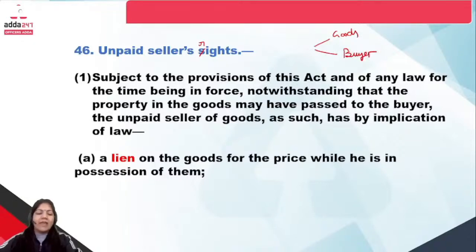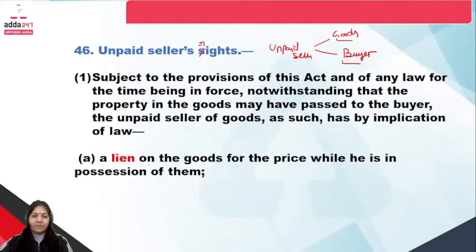First of all, we have to see the exact definition of the terms rights against the goods and rights against the buyer of the unpaid seller.